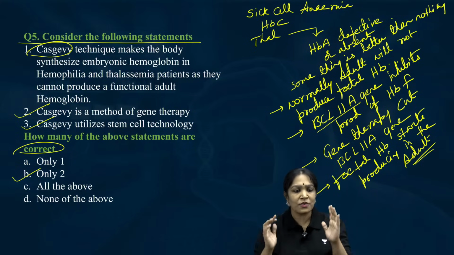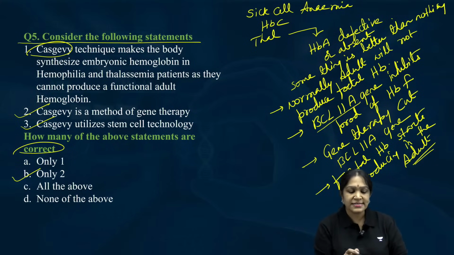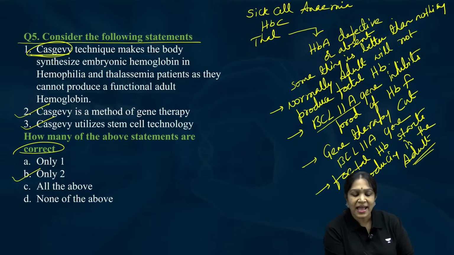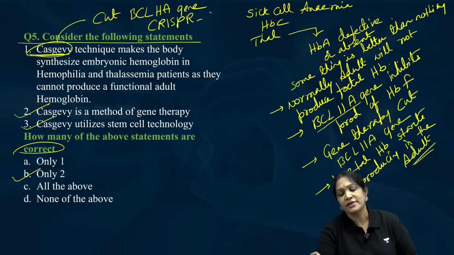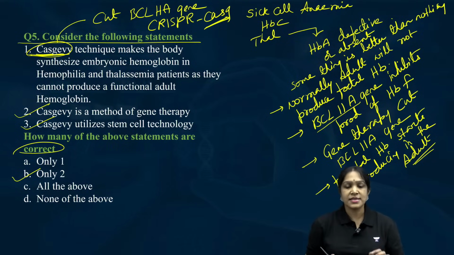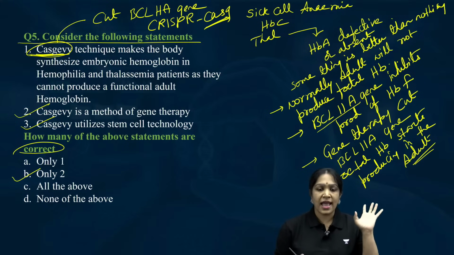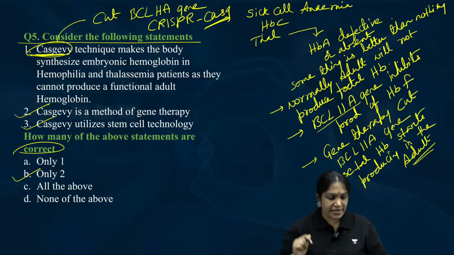Is it clear? That is called Cas-JV. Why the name Cas-JV? Because we cut that BCL11A gene using CRISPR-Cas9. You all might have heard about CRISPR-Cas9, Cas. That is the reason why this is called Cas-JV. I hope everybody understood this.